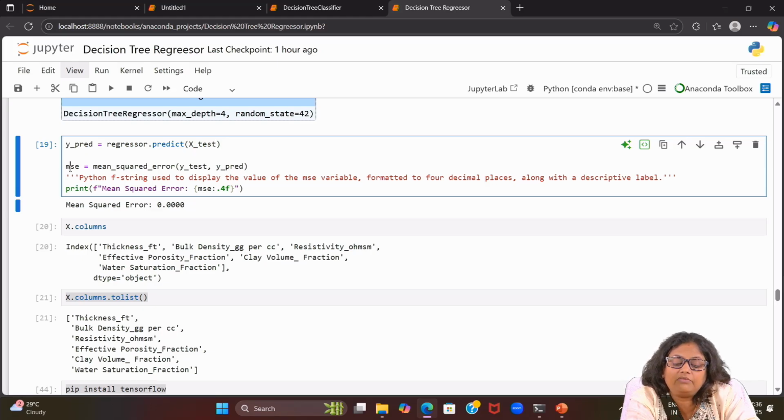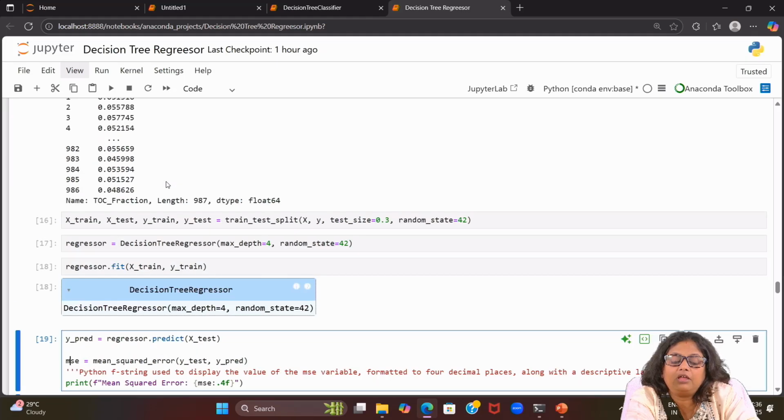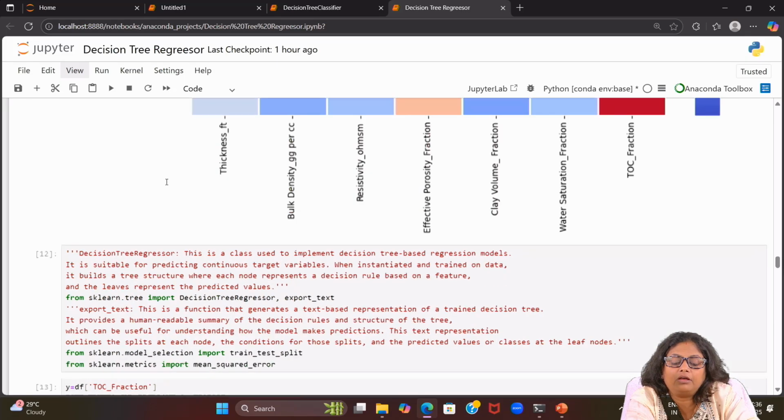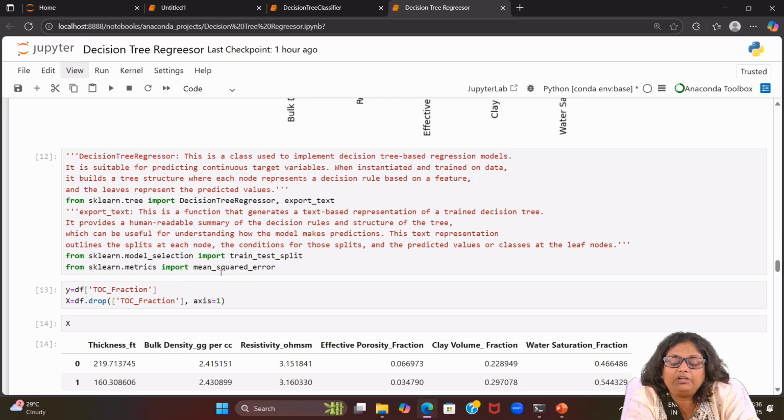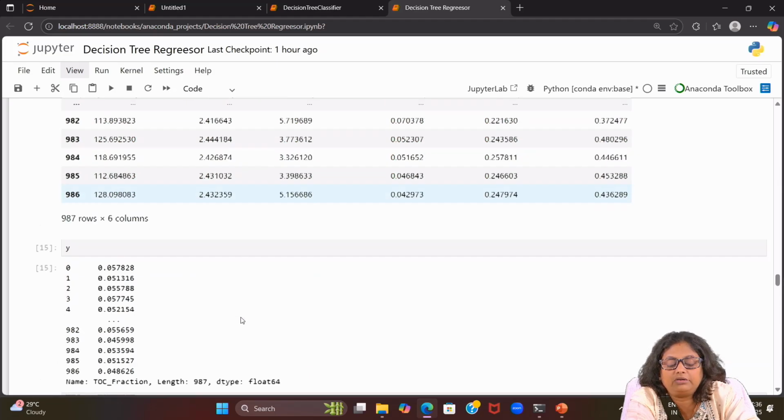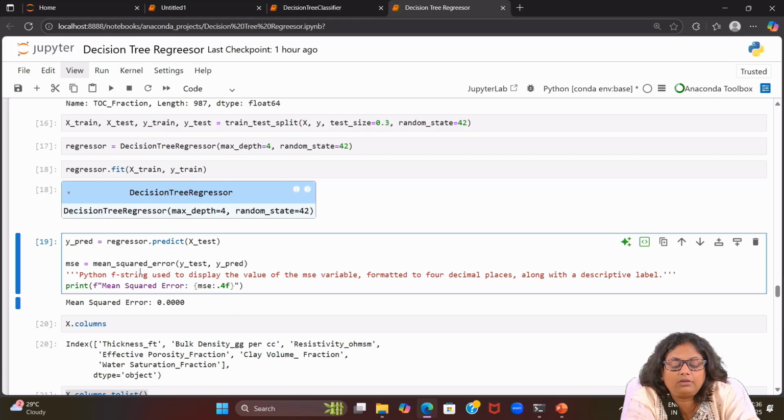So for MSE, we again have a variable, assigned to mean_squared_error, which we already imported. From where is it coming? From sklearn.metrics we are getting the mean_squared_error. In this mean squared error, we are passing y_test and y_pred. We already know what mean squared error is: the squared difference, (yi minus yi hat) whole squared.